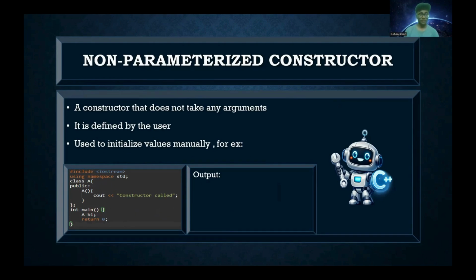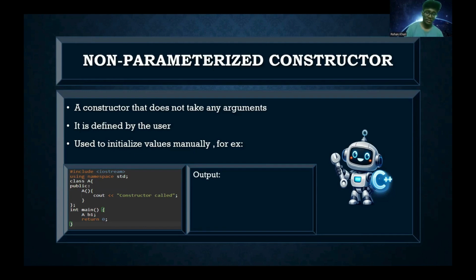For example, in the given example, in the class A, we have defined a constructor A, and in the constructor body, we have used a statement cout constructor called, which will be executed according to the number of objects we have created. As you can see in the main function, we have created an object B1. We have only created one object, so the constructor will be called only once.